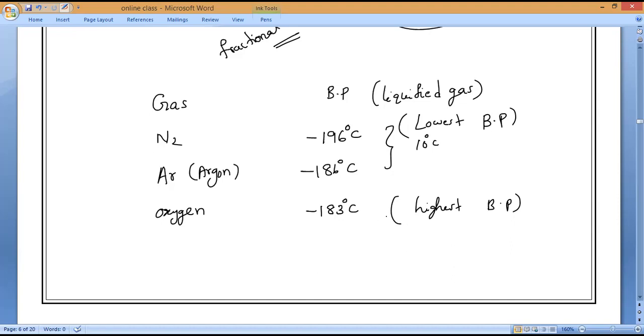So who will separate first? Oxygen will separate first or nitrogen will separate first? When you are reaching the temperature, is it possible to reach it? Minus 183 will come first or minus 196 will come first?